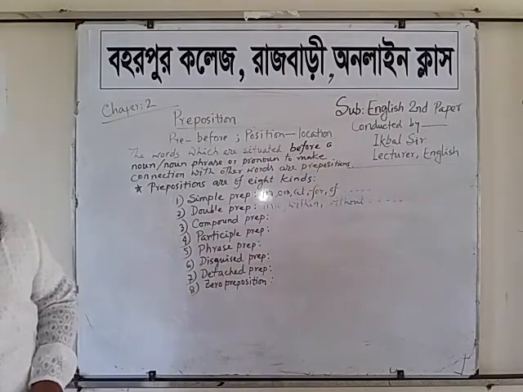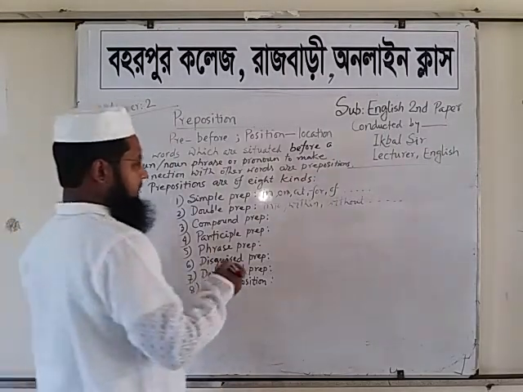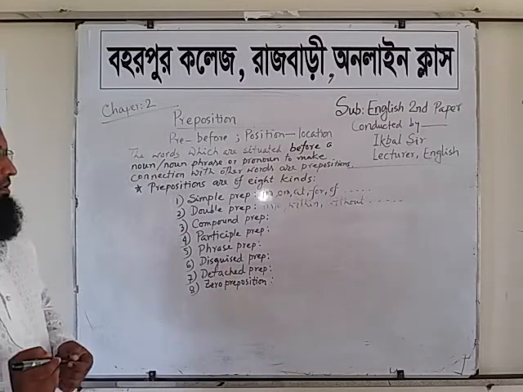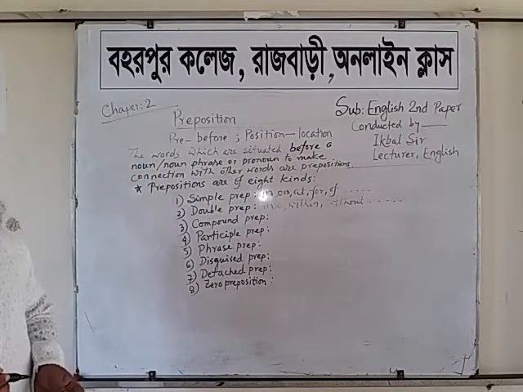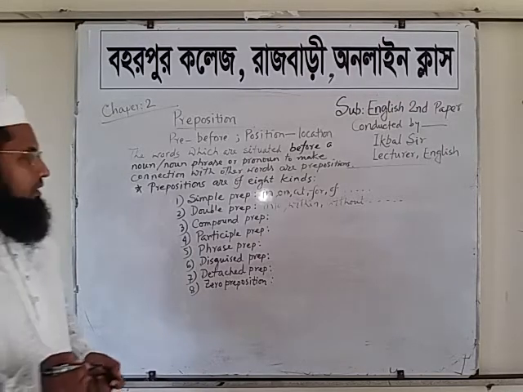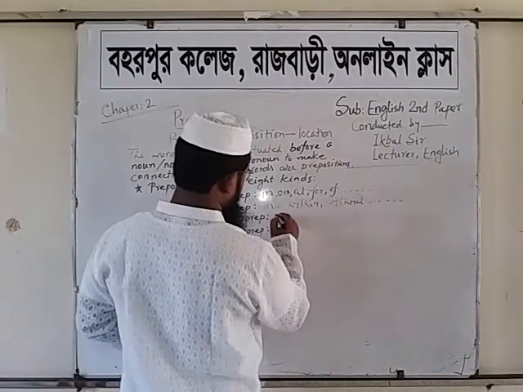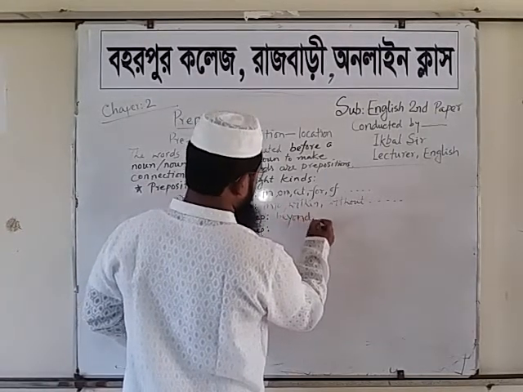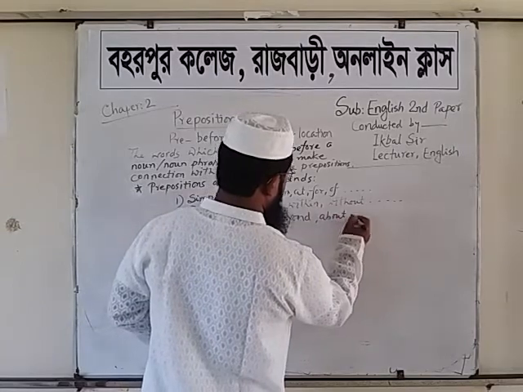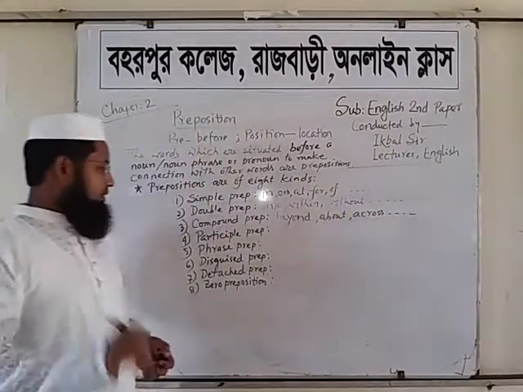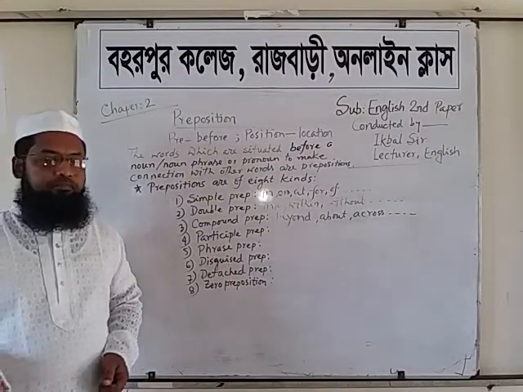Compound preposition. Here, number 3. The preposition which has two parts, one preposition and another word or letters, that is called compound preposition. Here, beyond, about, across, and so on.